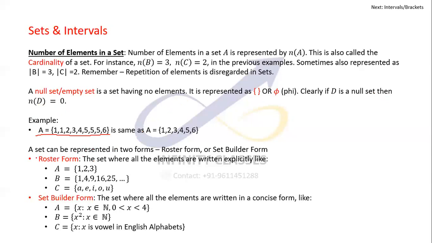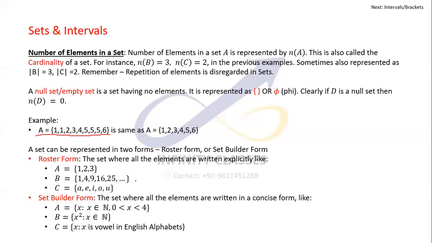Now talking more about sets. A set can be represented in two forms, either the roster form or the set builder form. The roster form is basically writing all the elements explicitly in the set, like A equals 1, 2, 3, and B equals 1, 4, 9, 16, 25, and so on.